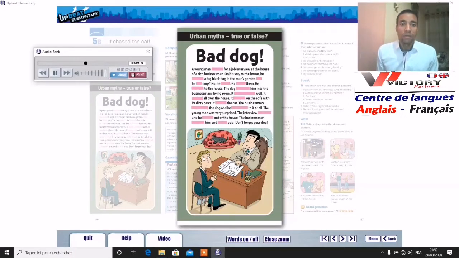The dog followed him into the businessman's living room. It didn't behave well. It walked all over the house. It jumped on the sofa with its dirty paws. It chased the cat. The businessman didn't stop the dog, and he didn't talk to it at all. The young man was very surprised. The interview finished, and he walked out of the house. The businessman stopped him and called out, "Don't forget your dog."